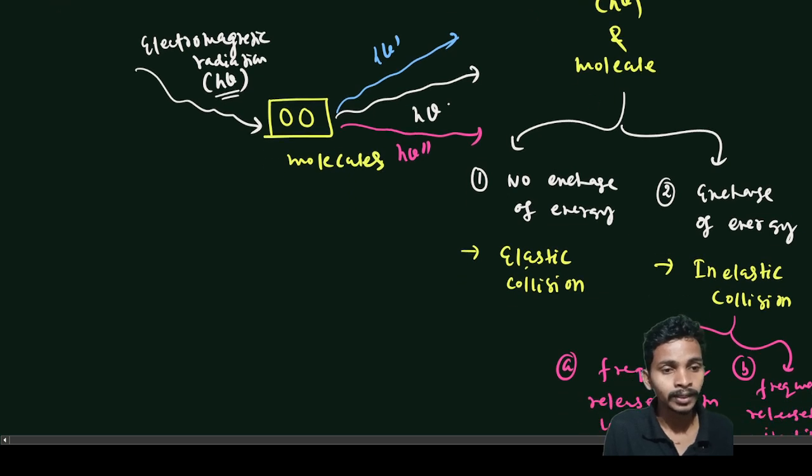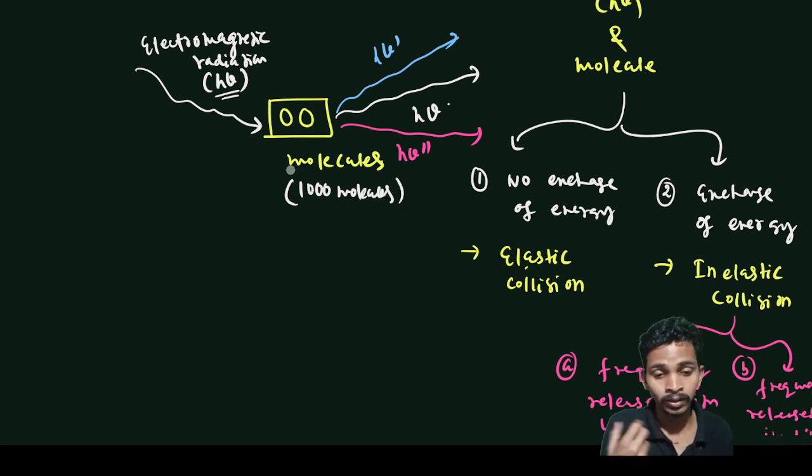Okay, let's say I have 1000 molecules, and I'm giving electromagnetic radiations to these 1000 molecules. It is found experimentally that 900 molecules will do elastic collisions, meaning there will be no exchange of energy.